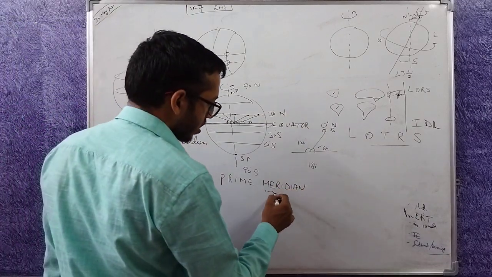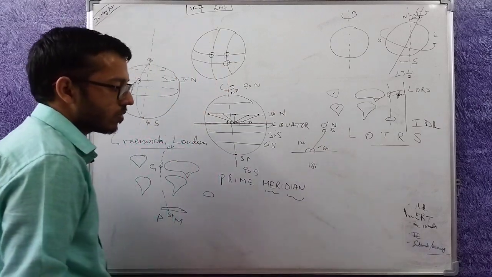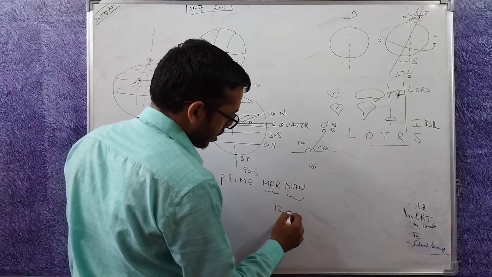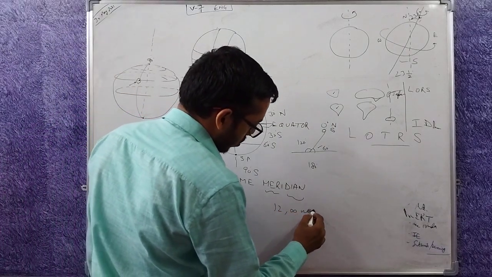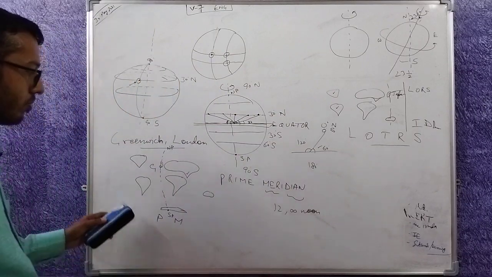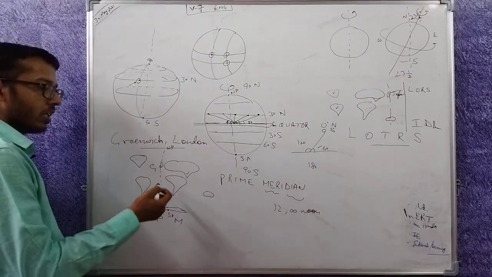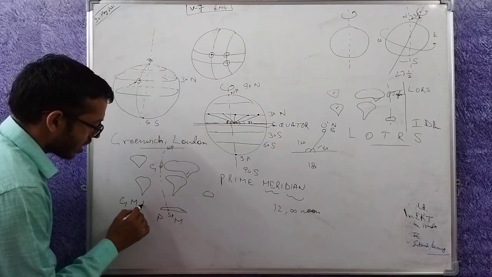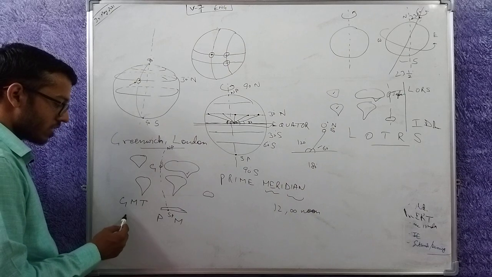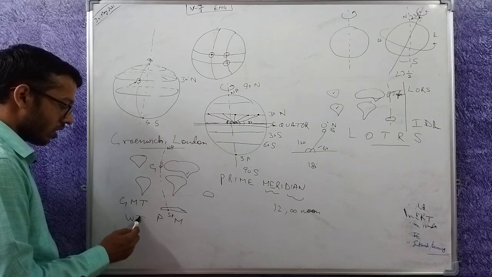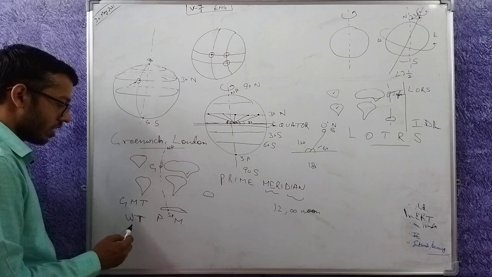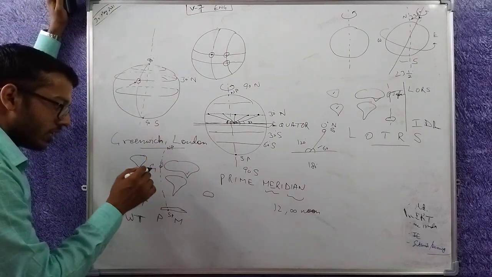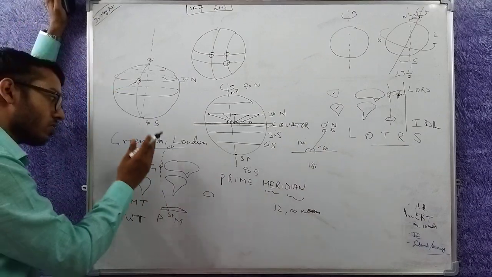Meridian means the time when the sun is vertically overhead, that is 12 noon. So I take this time on this point. If you aren't able to understand, don't worry, we will do it in detail later. I define this time as Greenwich Mean Time, or this is world time. The whole world is defined with respect to time here. So 12 o'clock strikes in the day when the sun is vertically here.